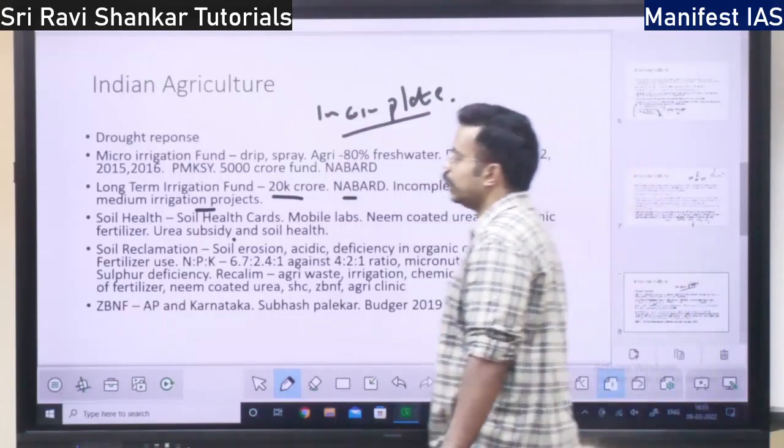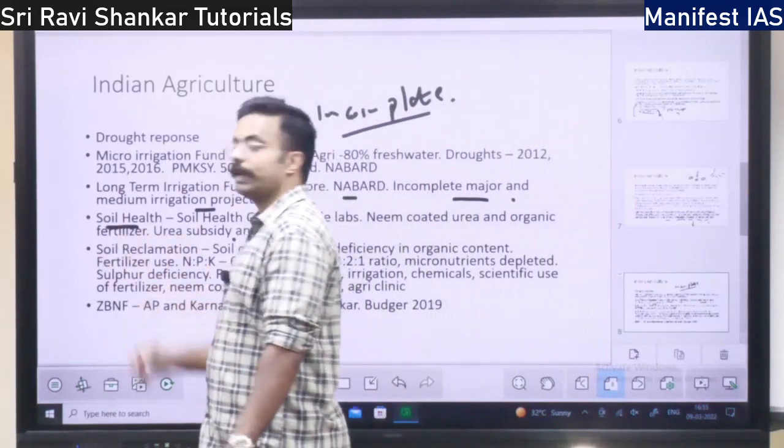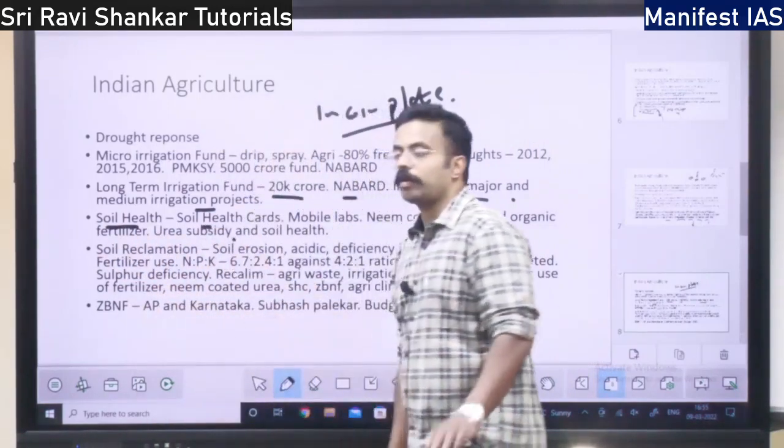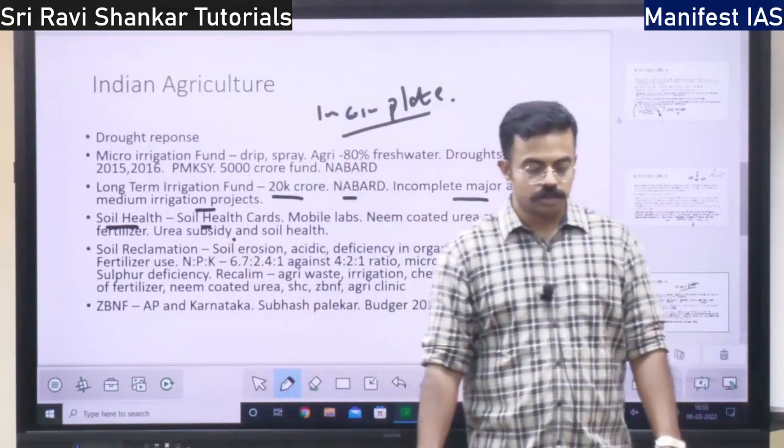Next we have soil health. With respect to soil health, what is being done? First, we are providing the soil health card.